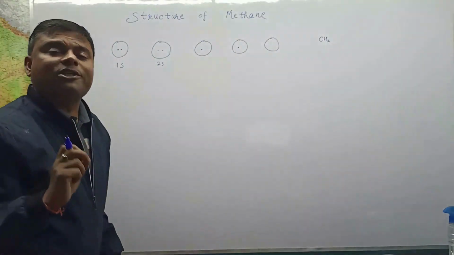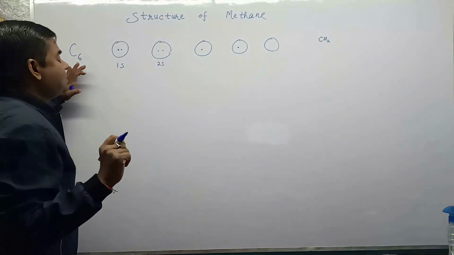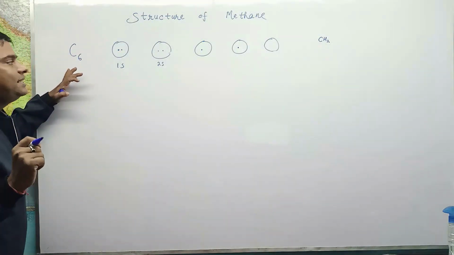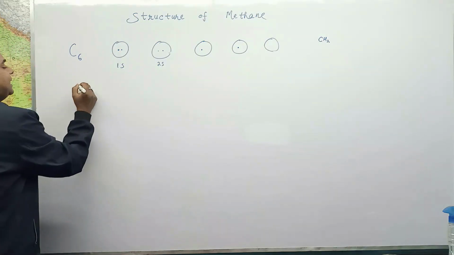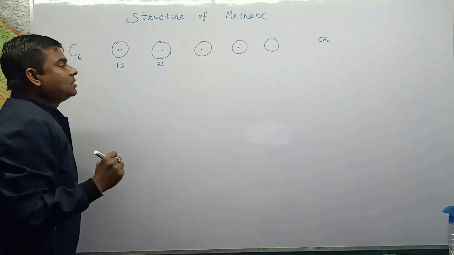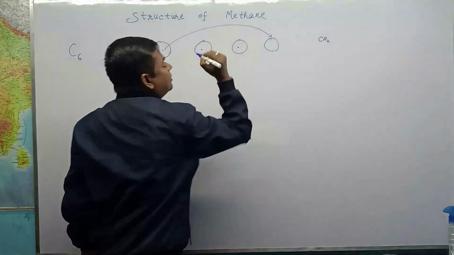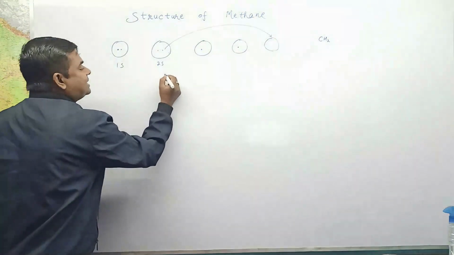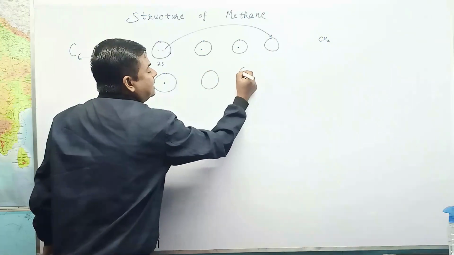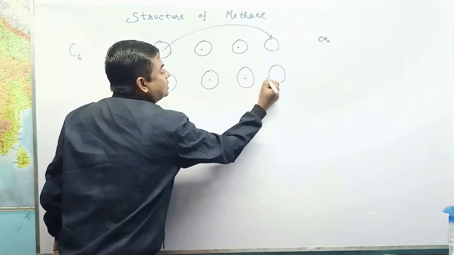So in order to explain the formation of CH4, we take the atomic configuration in the excited state. In the excited state, one of the paired electrons of the 2s orbital is promoted to the next higher energy level, 2p. So in the excited state, we have 4 unpaired electrons.